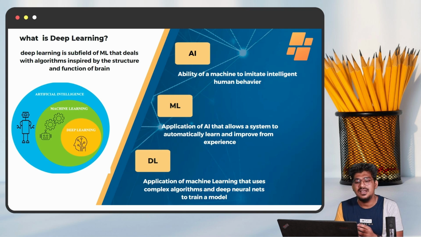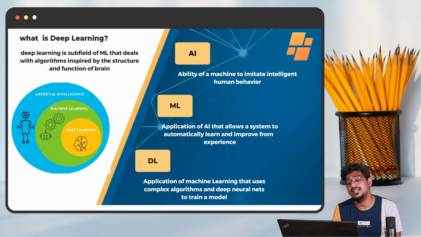Okay, right. First of all, we need to understand these several things here. What is the meaning of the first one, artificial intelligence? It is nothing but the ability of the machine to imitate the intelligence of human behavior. How can that be possible? With the help of machine learning and also deep learning. The computer can imitate, and we can do that with the help of training of the machine.